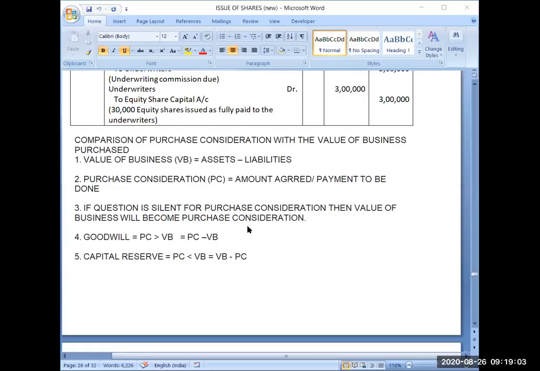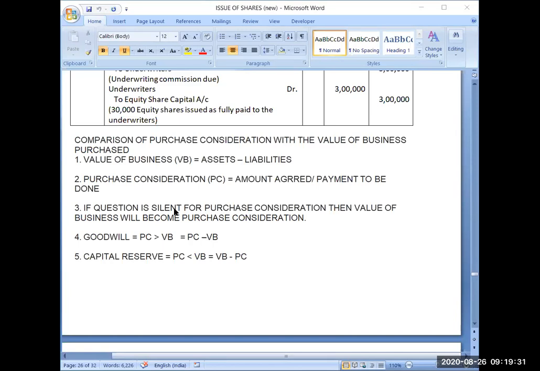I was explaining that it is the value of assets minus liabilities. If you take the difference, that will be the value of business.